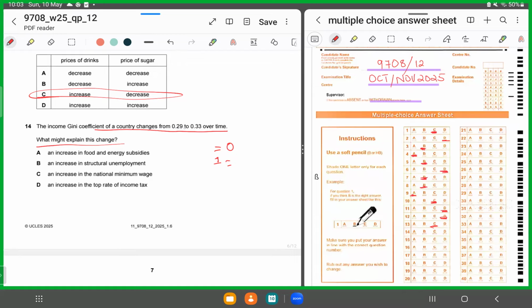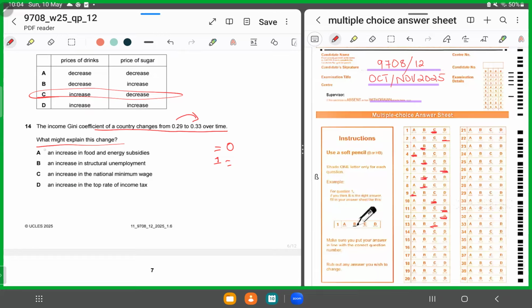Now we look at the coefficient figure. It has changed from 0.29 to 0.33. This means what? Has it improved or has it worsened? It has worsened. So this means that the disparity, or the inequality, has risen. Now looking at these four options, what might explain this change? An increase in food and energy subsidies, an increase in structural unemployment, an increase in the national minimum wage, an increase in the top rate of income tax.